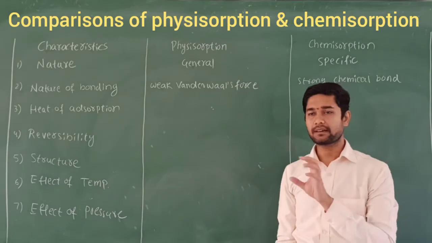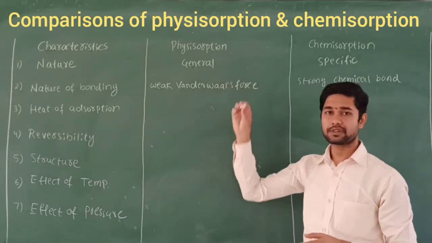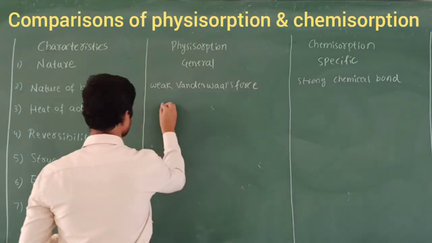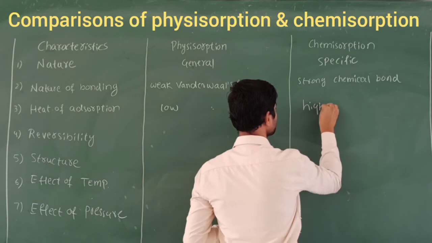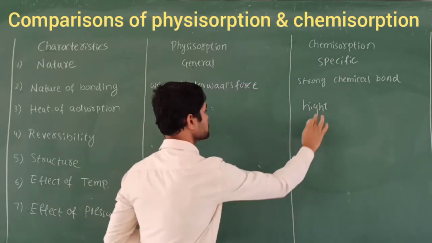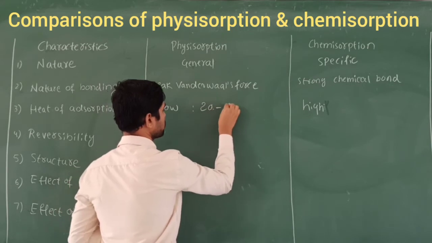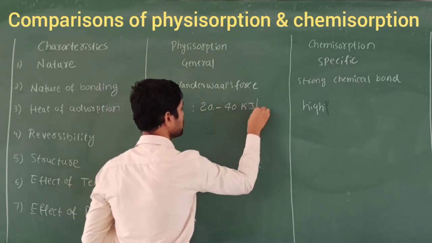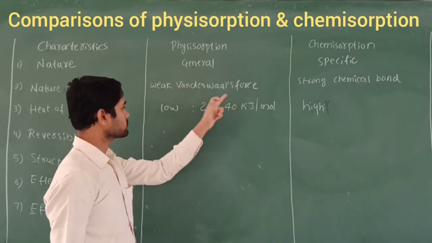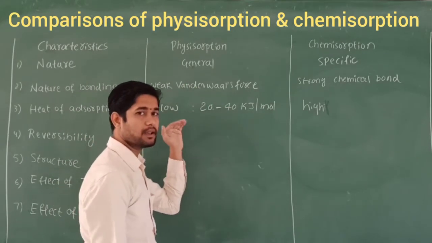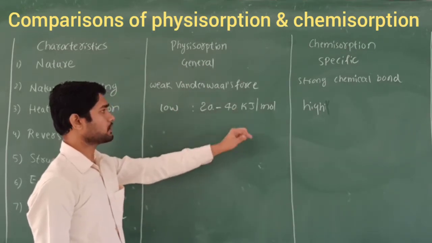Next one, the heat of adsorption. As I told you when I discussed the heat of adsorption, in physisorption it is very low, whereas in chemisorption it is very high. Because of the weak van der Waals force, the heat of adsorption in physisorption is very low; the value lies between 20 to 40 kilojoule per mole.